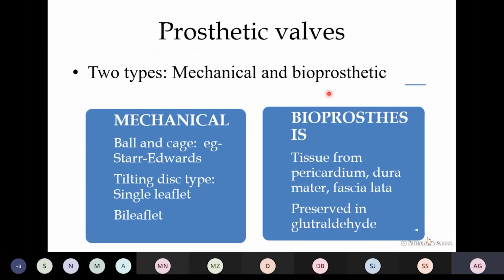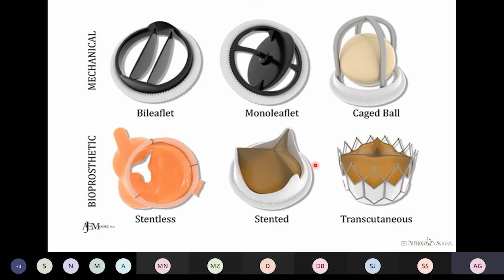Now, in case of valvular heart diseases, many times we replace the valves with prosthetic valves. These are of two types, mechanical type and the bioprosthetic type. Mechanical types are like ball and cage type, tilting disc type, which can be single leaflet or bileaflet, and bioprosthetic type, which are made from tissue from the pericardium, dura mater, or fascia lata, and they are preserved in glutaraldehyde.